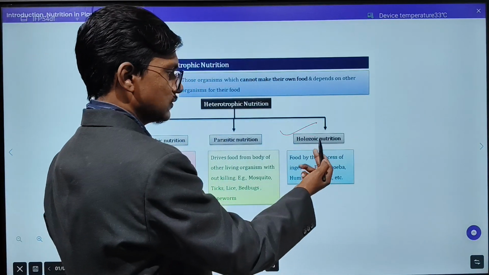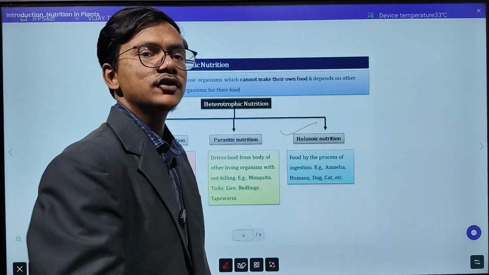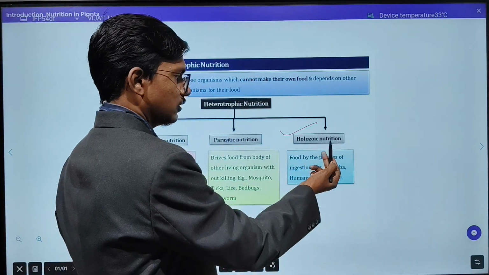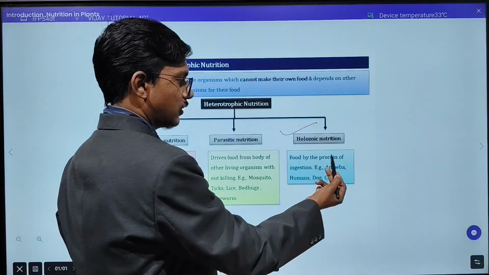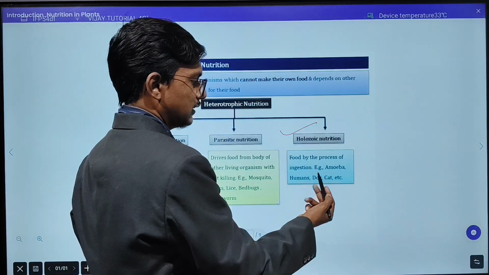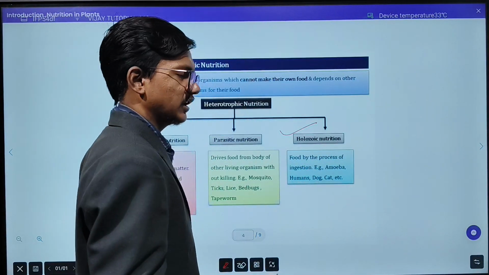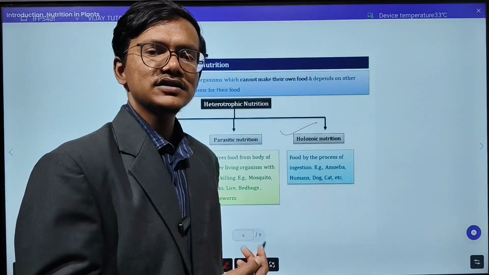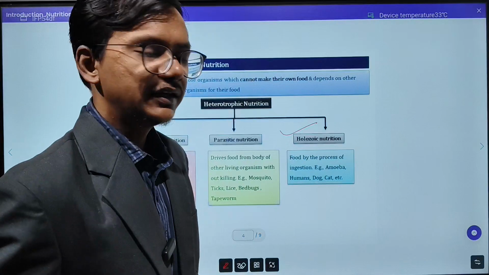So this is one of the major topics in heterotrophic nutrition. We will see in detail. Holozoic nutrition is nutrition by the process of ingestion. Ingestion means the food that we take in. That is the process of ingestion. We will see this in detail now.